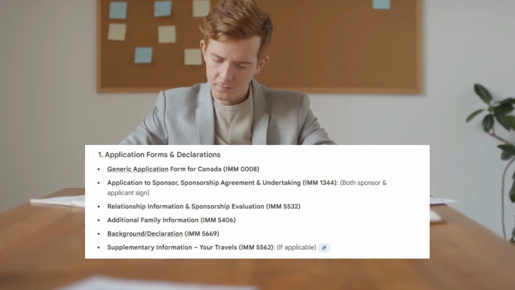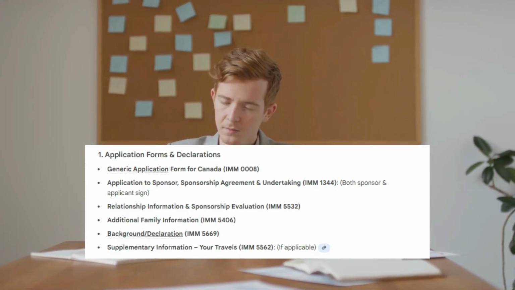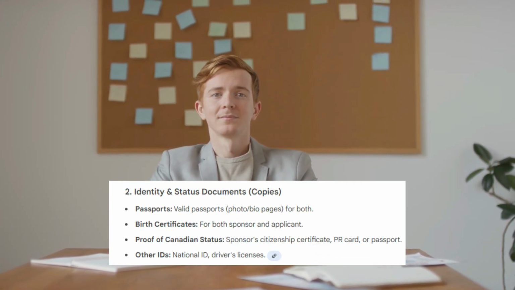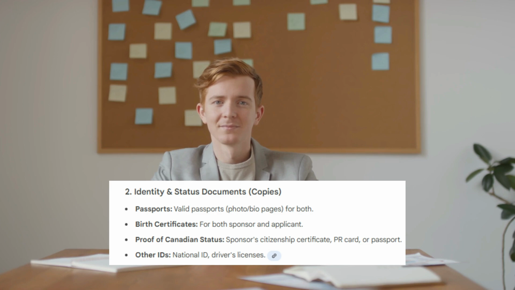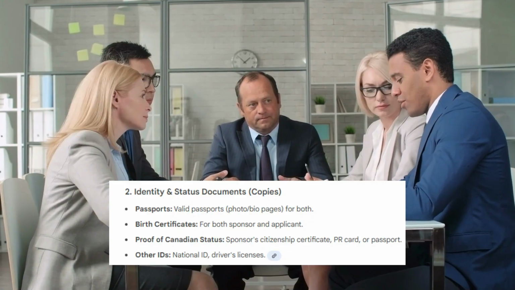Now let's talk about the documents you need for your spousal sponsorship application. You first need to complete and sign the required application forms for both the sponsor and the applicant. You also need identity and status documents such as passports, birth certificates, and proof of the sponsor's Canadian status.